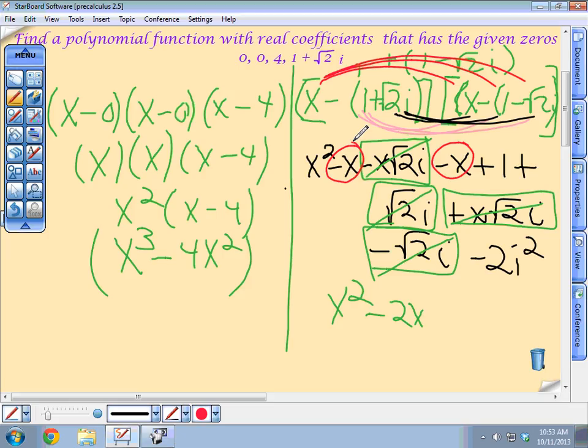Okay, so x squared minus x square root of 2i minus x plus 1 plus square root of 2i minus square root of 2i minus 2i squared. That's what I have up on the board. It is easier if you can write it all in one line. On my notebook paper, I wrote it all in one. It's the smart board, I can't. I write too big to fit that all in one line.